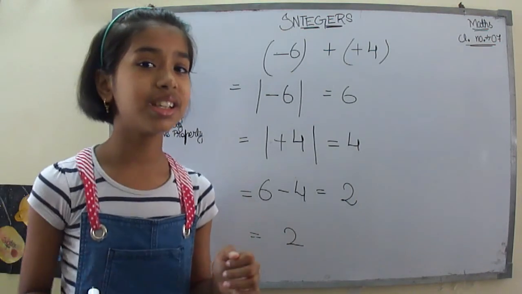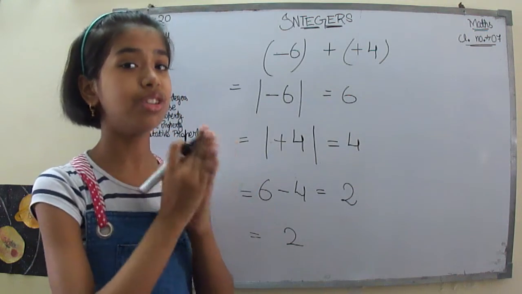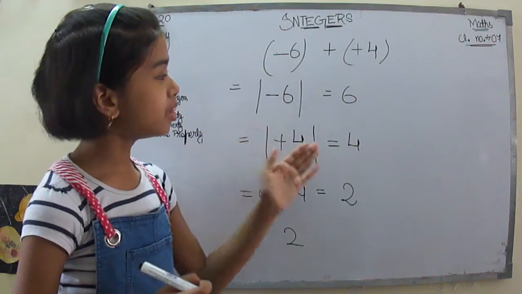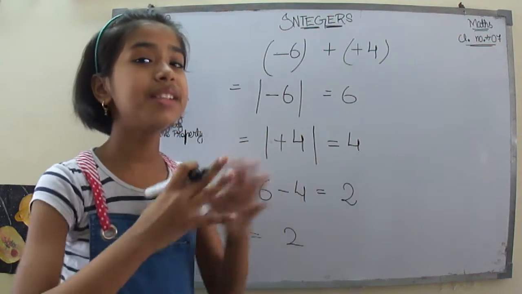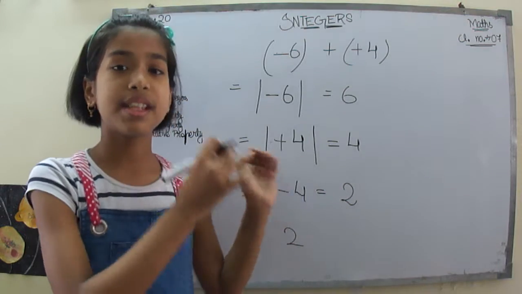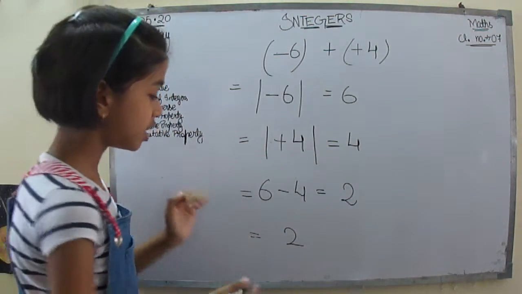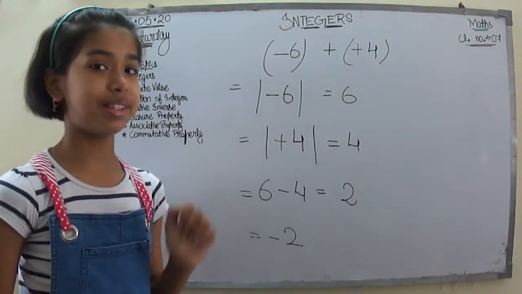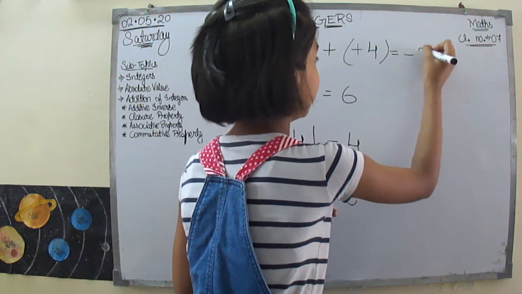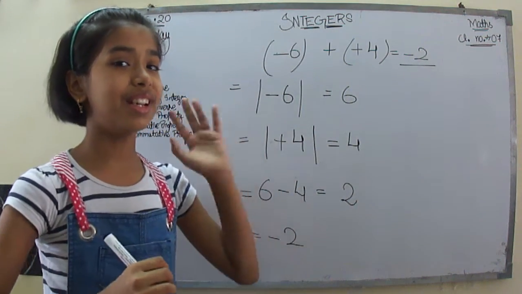And what had we learned? We had learned that you have to look at the larger absolute value's sign. Here the larger absolute value is 6 and its sign is minus, or it is a negative number. So that means I have to put the minus sign here. That means my answer will equal negative 2. So that's what our answer is here.